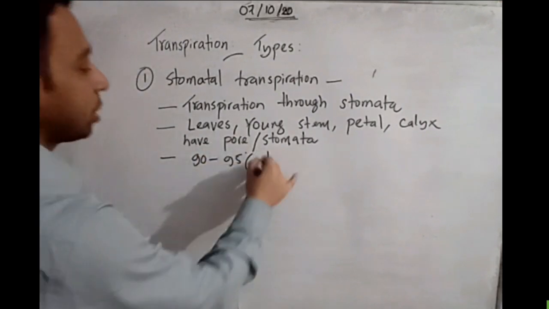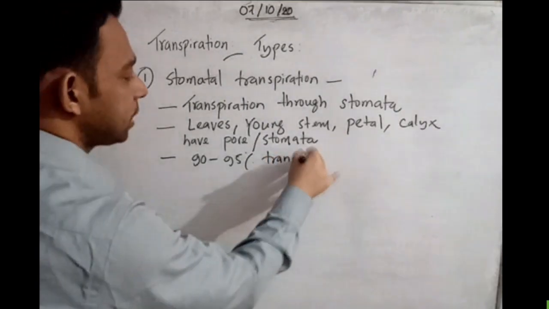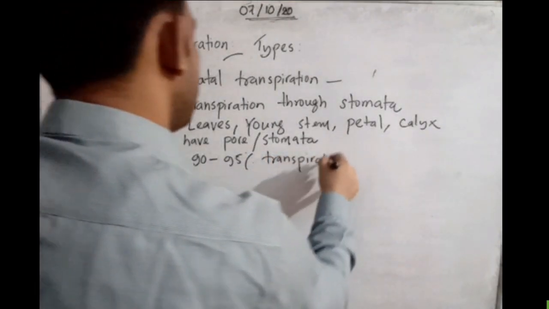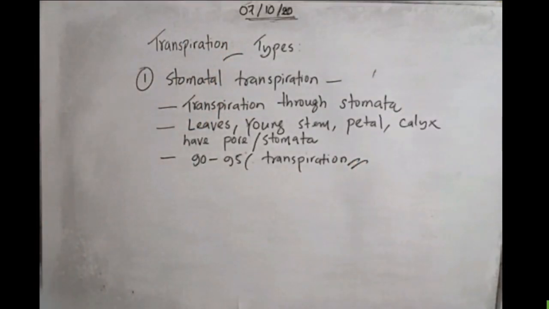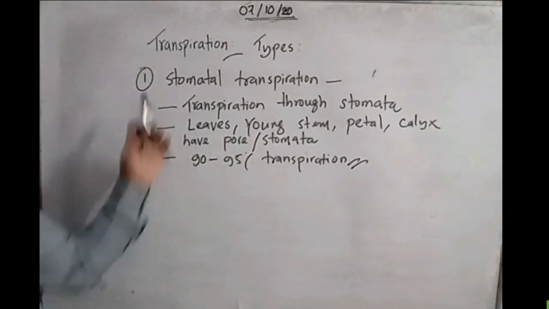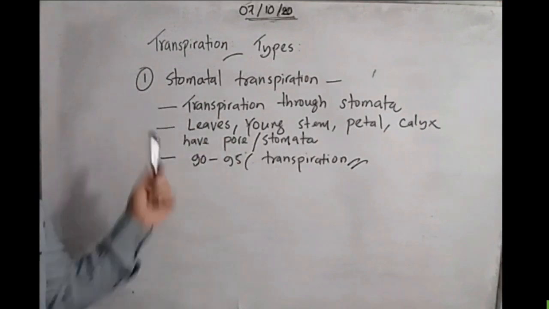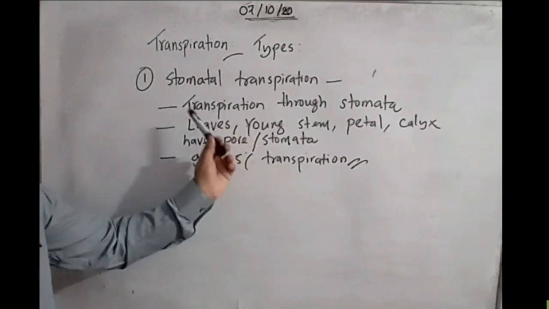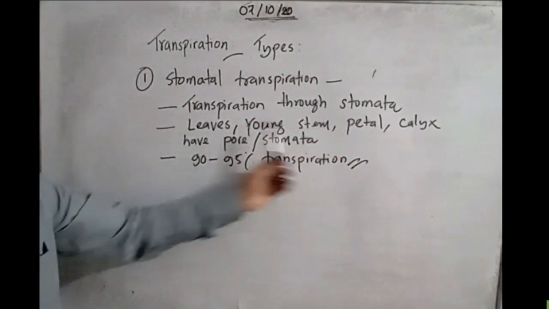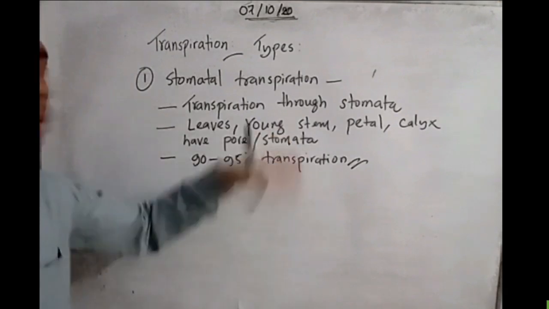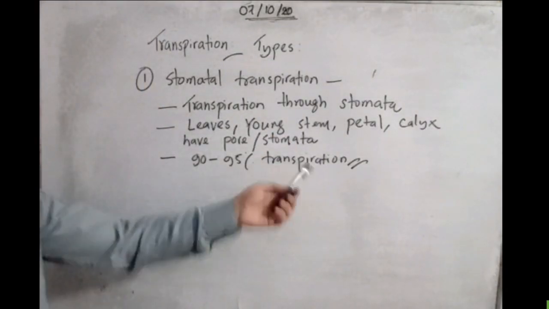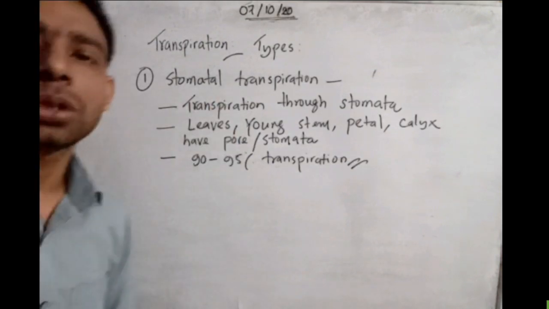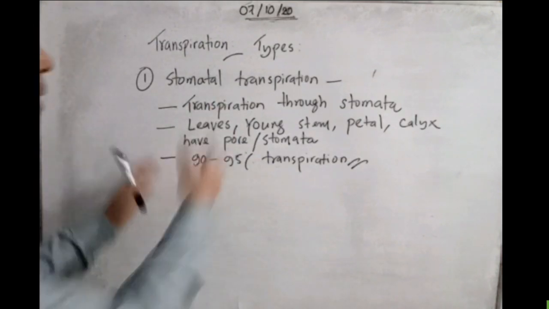Just a general sense about the stomatal transpiration. Transpiration has three kinds. One is the stomatal transpiration, which is through stomata. Leaves, young stem, petal, calyx have pore or stomata. Through this pore or stomata the transpiration goes on, and almost 90 to 95% of transpiration is done through stomatal transpiration. So this is about the stomatal transpiration in short form.